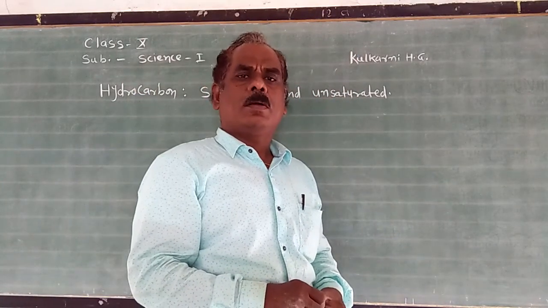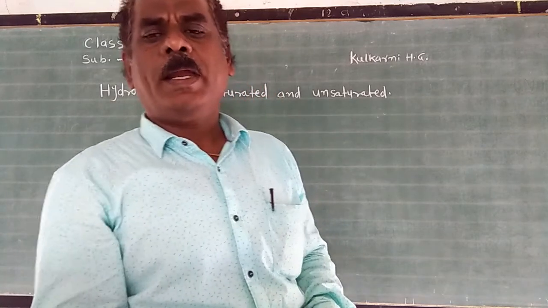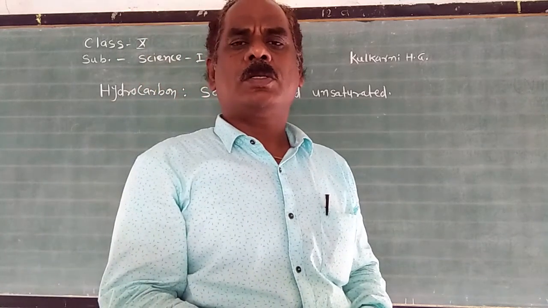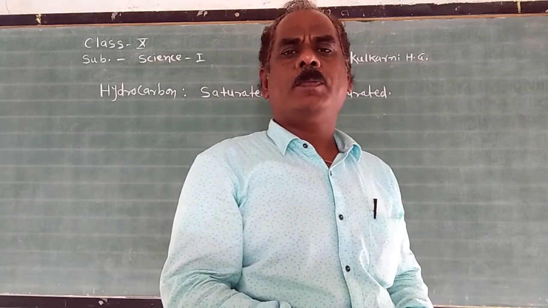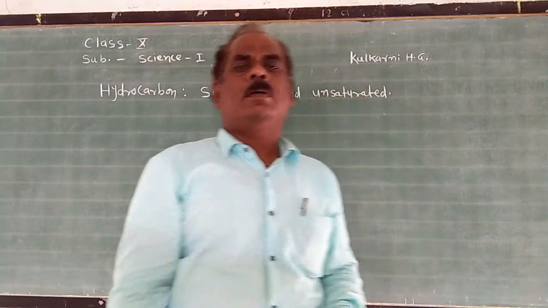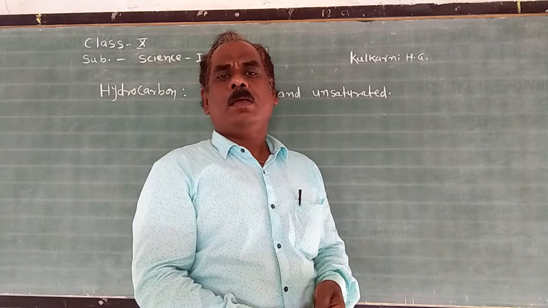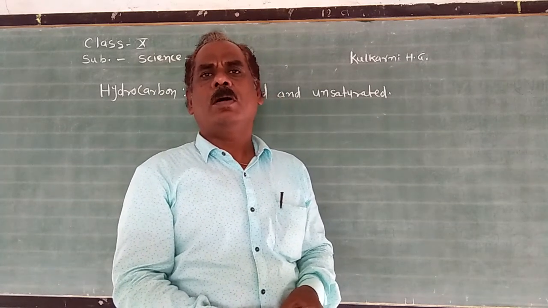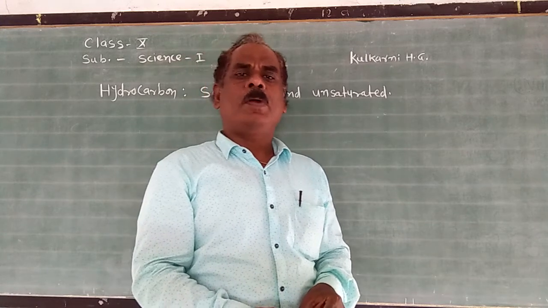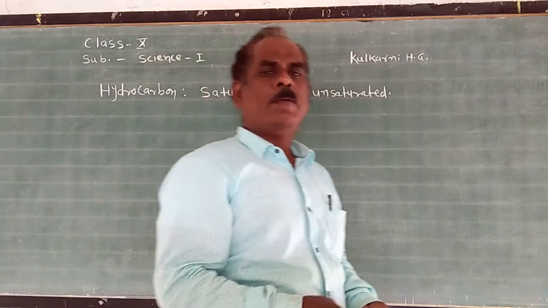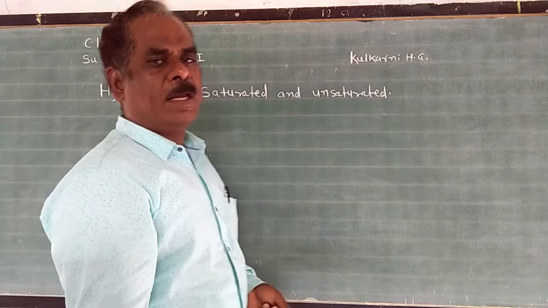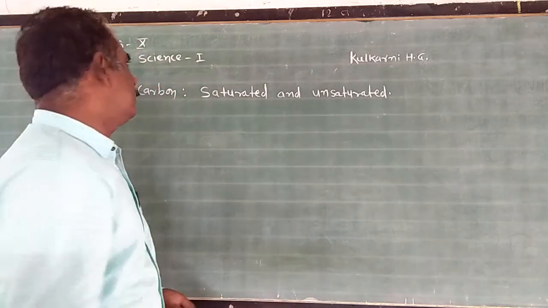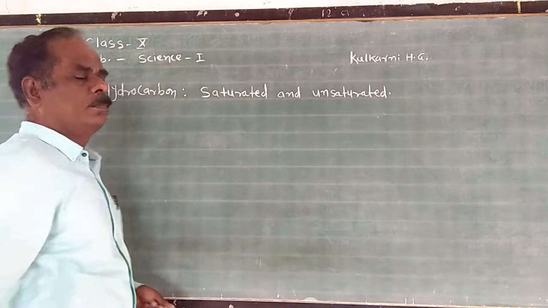In the last period, we studied drawing the dot and dash structures of carbon compounds, and why carbon compounds occur in large numbers, along with the volatility property of carbon. Today, let's try to understand the next point in the chapter, the hydrocarbon.